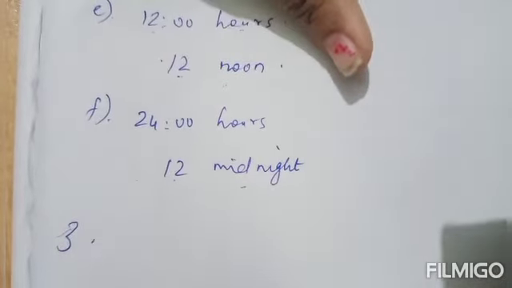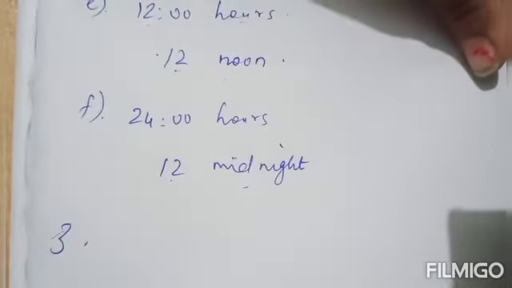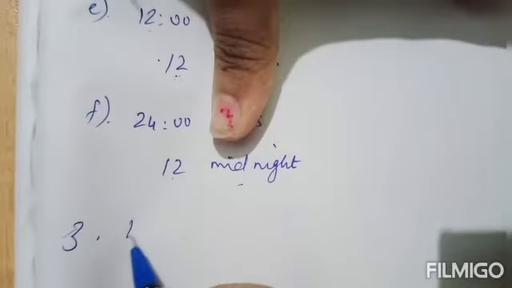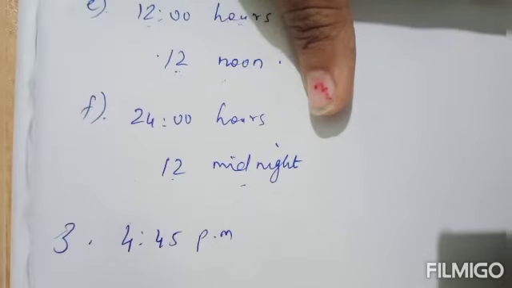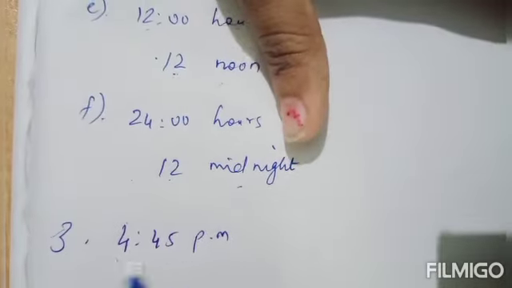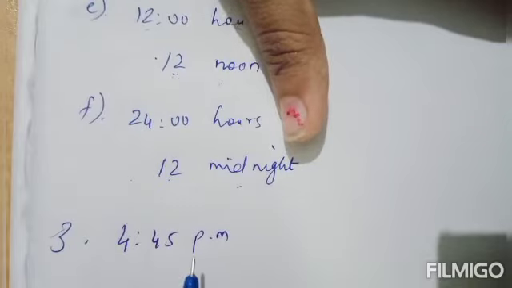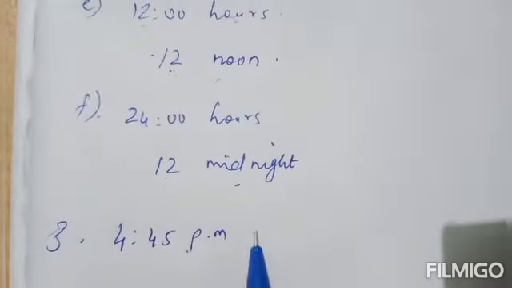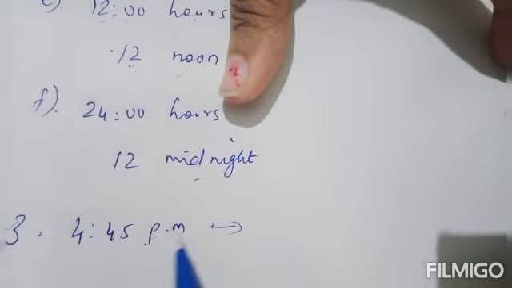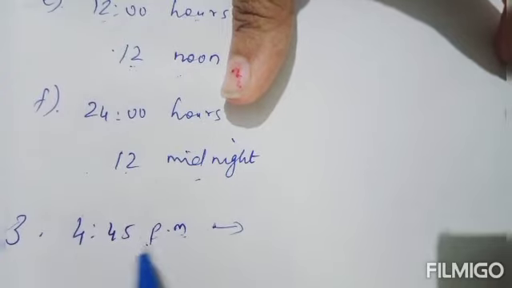Now third question. A train reached at a New Delhi railway station at 4:45 PM. What is the time in a 24-hour clock? So this is given in 12-hour clock time. You have to write that in 24-hour clock. So this is given in PM. Time is given in PM.